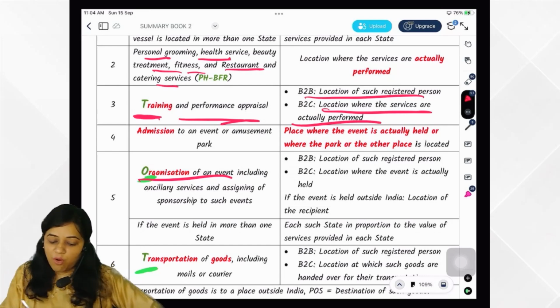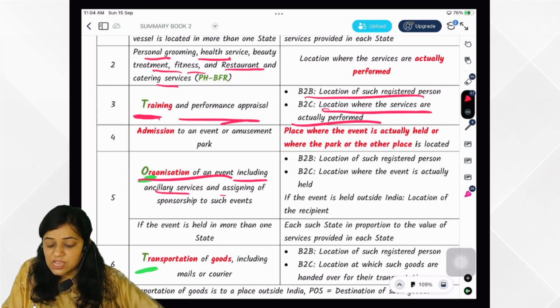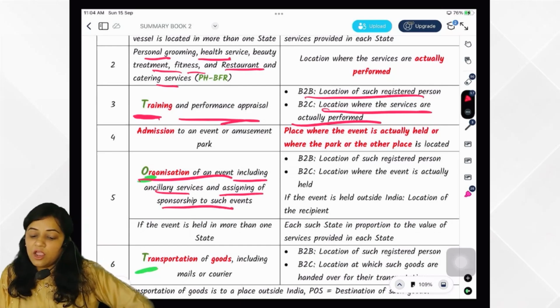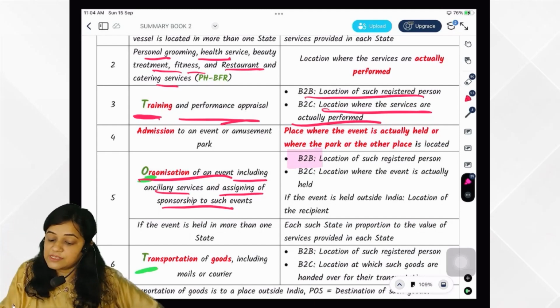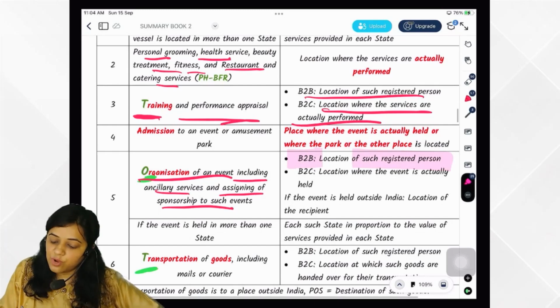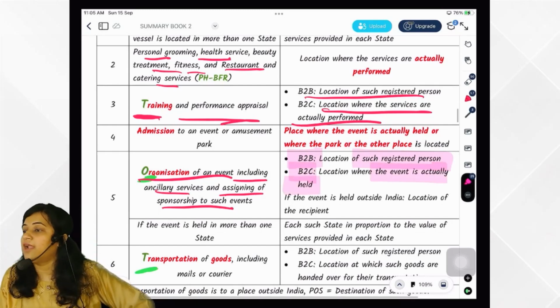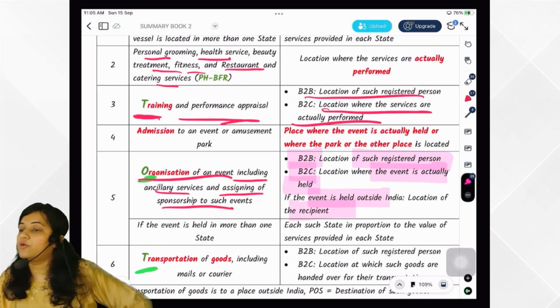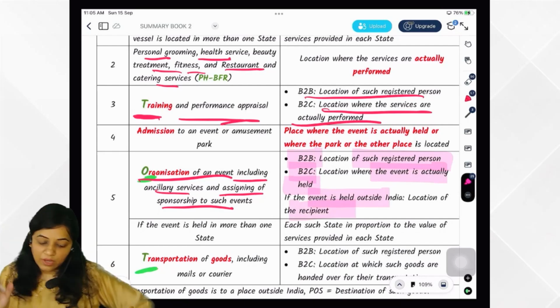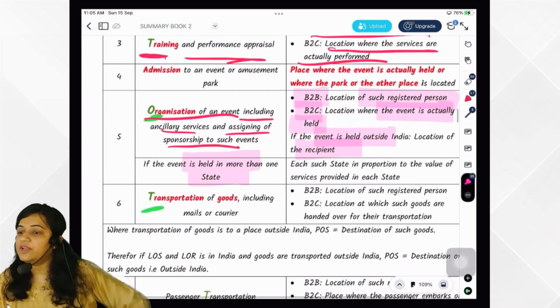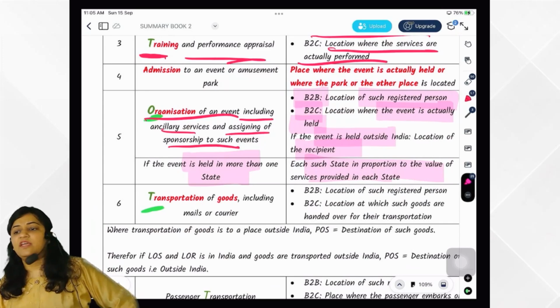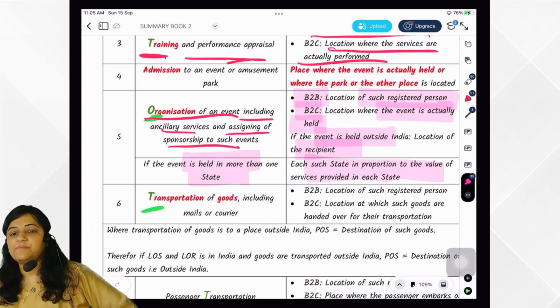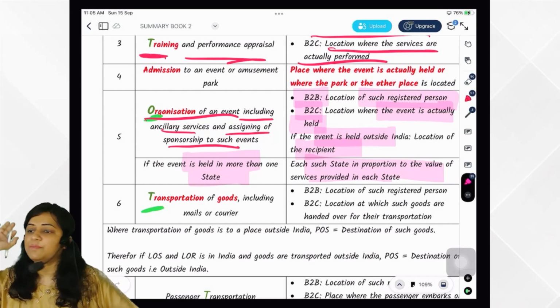What did they say? Organization of event including ancillary service and assigning of sponsorship to the event. If it is to a registered person, location of registered person. If it is to an unregistered person, where the event is actually held. If the event is held outside India, then the location of recipient. You got it? Very good. If the event is held in more than one state, then each state in the proportion to the value, as per agreement or contract it would be done. In absence of agreement or contract, they said generally accepted accounting principles. They have said this in rule 5.